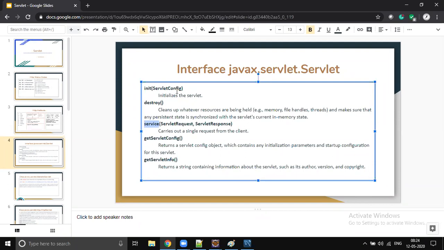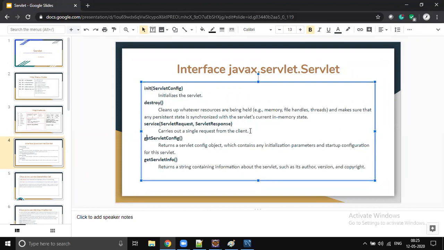Yes. And we have two utility methods. One is getServletConfig, to get the ServletConfig object which is created, and another utility method, getServletInfo. The return type is String, right? It returns some information: what this servlet does, and what its name is, some kind of description about the servlet. So these two are considered utility methods: getServletConfig and getServletInfo.